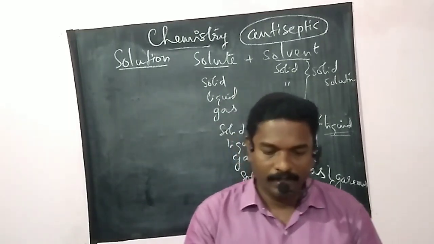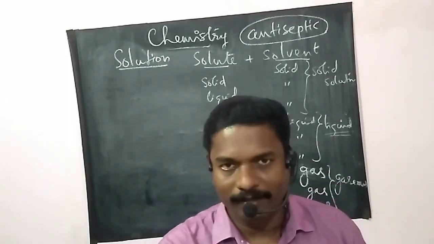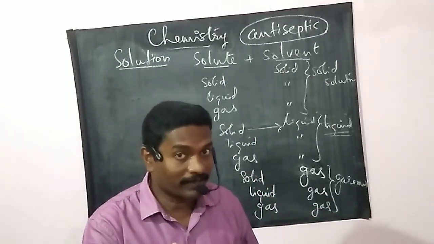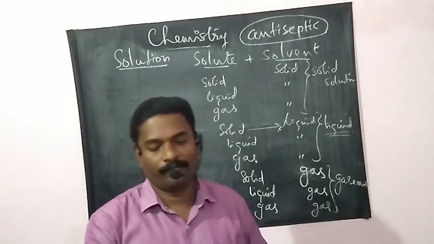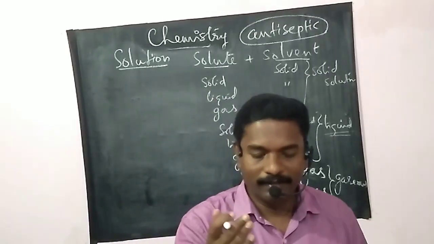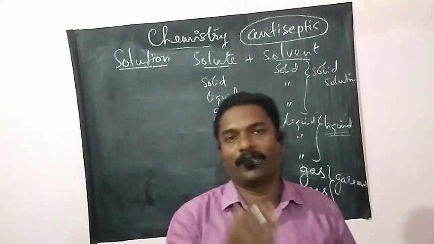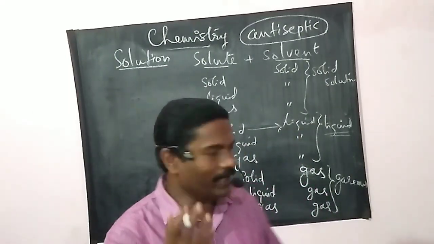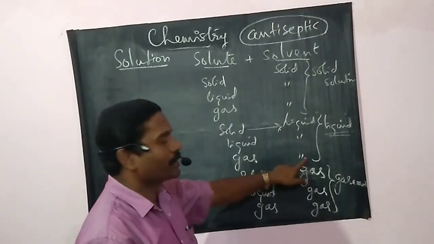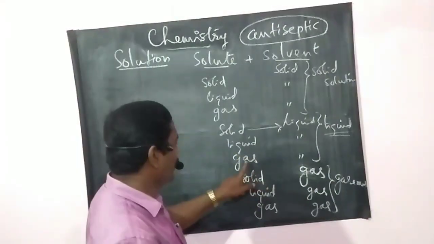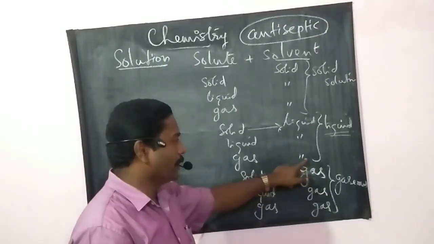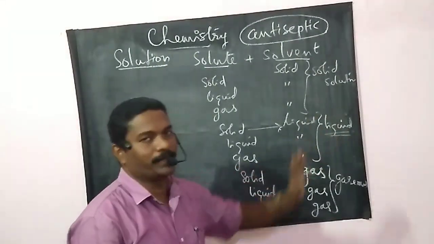So here carbon dioxide gas is the solute and water is the solvent. So it is gas in liquid. It is also an example for a liquid solution.